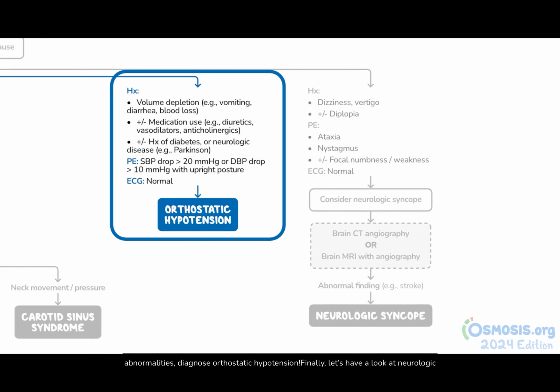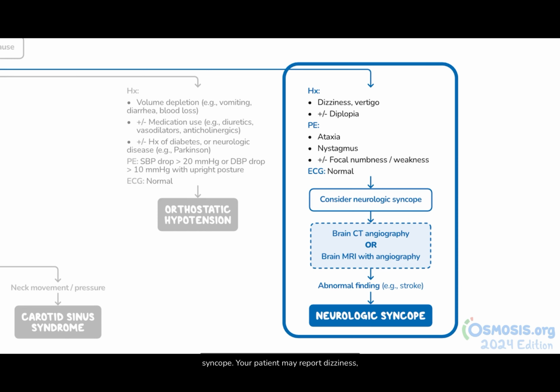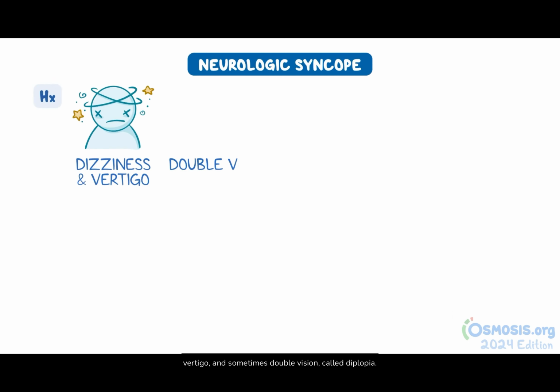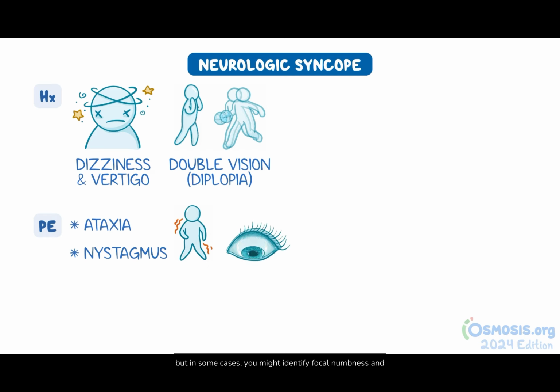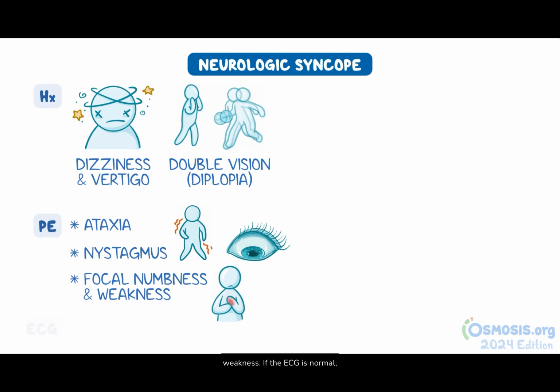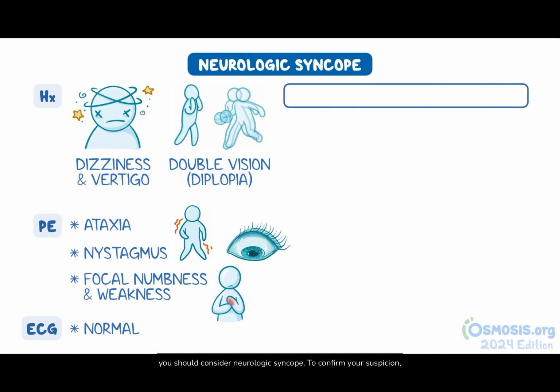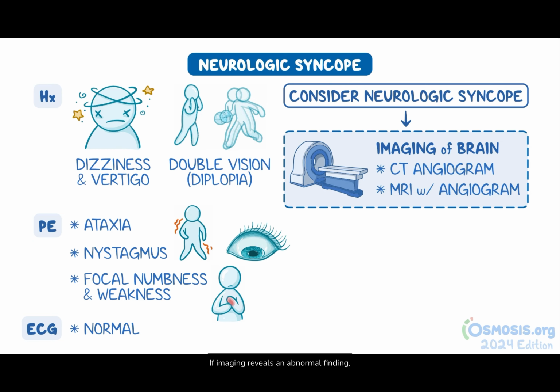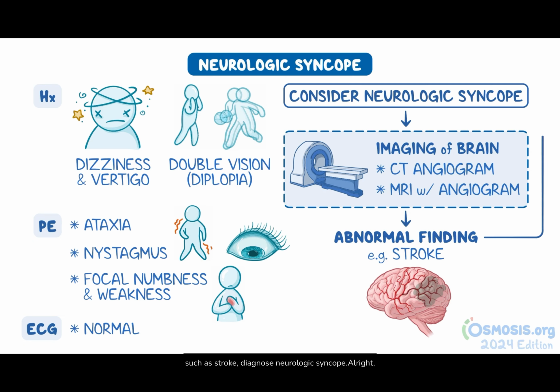Finally, let's have a look at neurologic syncope. Your patient may report dizziness, vertigo, and sometimes double vision called diplopia. The physical exam usually reveals ataxia and nystagmus, but in some cases, you might identify focal numbness and weakness. If the ECG is normal, you should consider neurologic syncope. To confirm your suspicion, you need to order an imaging of the brain, such as a CT angiogram or MRI with angiogram. If imaging reveals an abnormal finding, such as stroke, diagnose neurologic syncope.